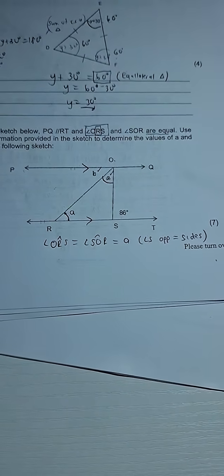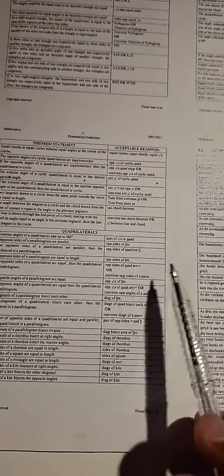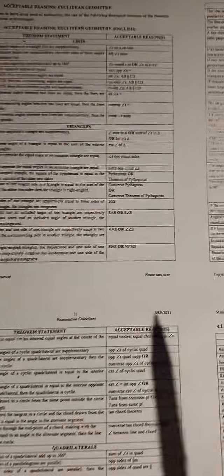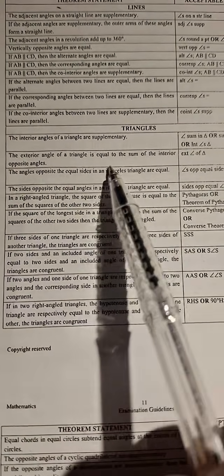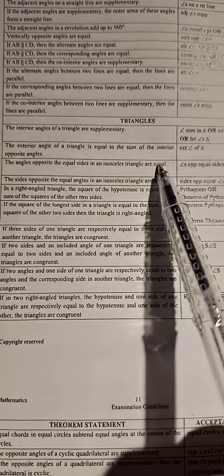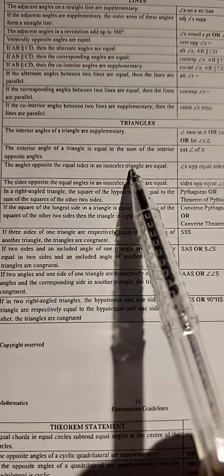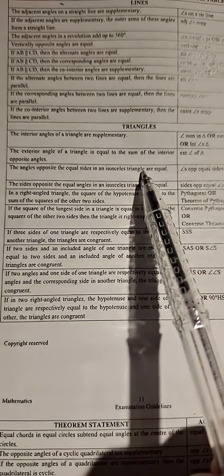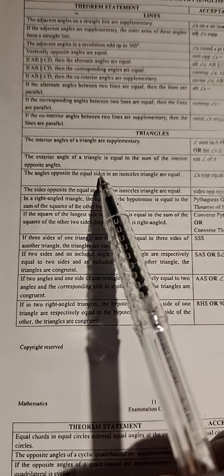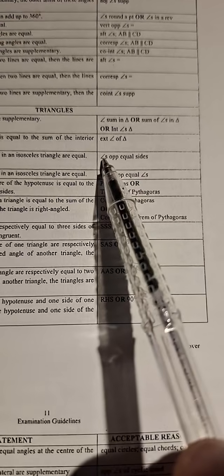Angles opposite equal sides. I want to show you something. If you go down to triangles, your statements for triangles: the angles opposite the equal sides in an isosceles triangle are equal. If ever you find yourself having to use this statement to justify something because you see an isosceles triangle and you want to say the angles opposite the equal sides in that isosceles triangle are equal, this is your reason.